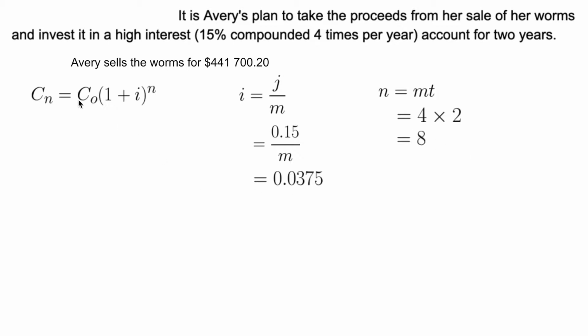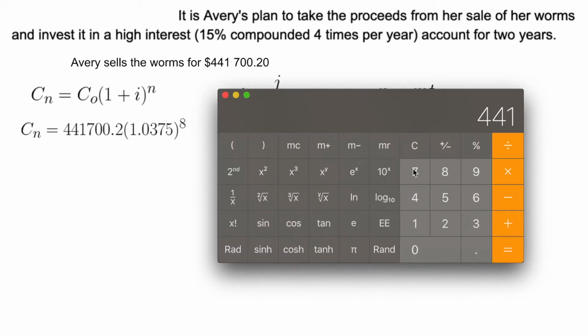So C sub n is equal to C sub 0, and she sold her worms for $441,700.20. So that's the amount that we're investing. Times 1 added to our interest, so that's 1.0375, all to the power of n, to the power of 8. 441,700.2, you can put the 0 or not, times 1.0375, close the bracket, to the power of 8.